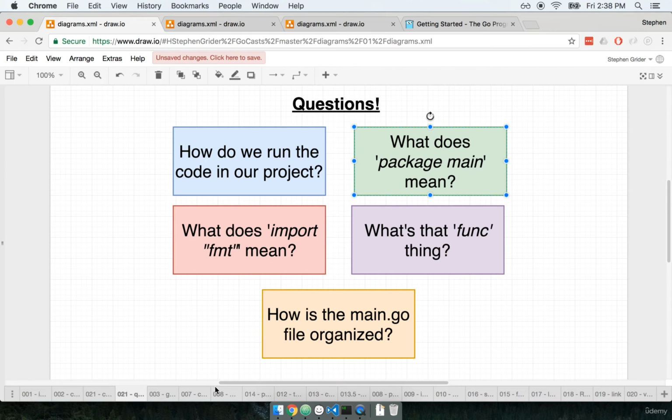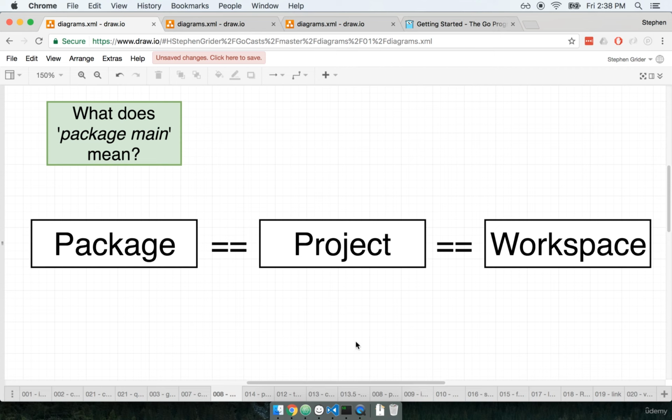All right, let me pull up a diagram. Here we go. So when you see the word package in Go, you can think of a package as being like a project or a workspace. A package is a collection of common source code files. So if you and I are working on one discrete application, like we're working on one app right now, we would traditionally be creating one single package.